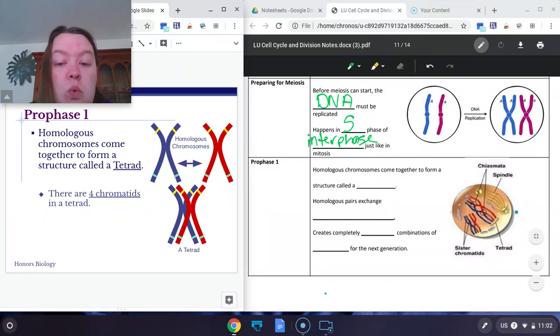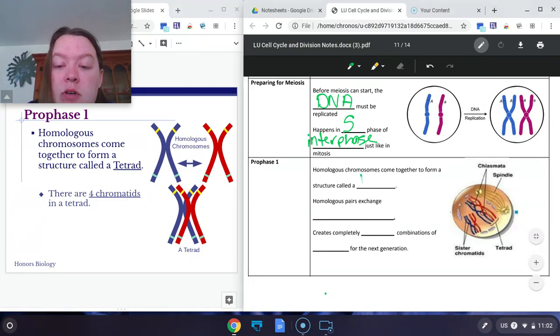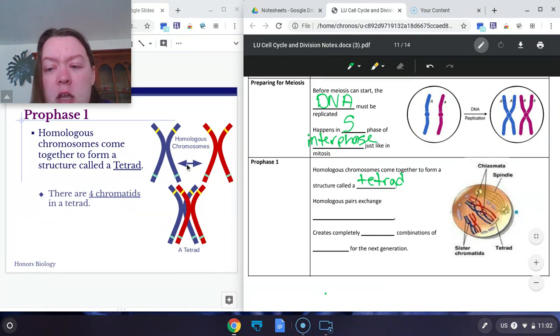During prophase 1, homologous chromosomes come together to form what is known as a tetrad. A tetrad is essentially 4 chromatids all smushed together like we see here. They come very, very close to one another. And we have these color-coded, let's say blue from dad, red from mom.